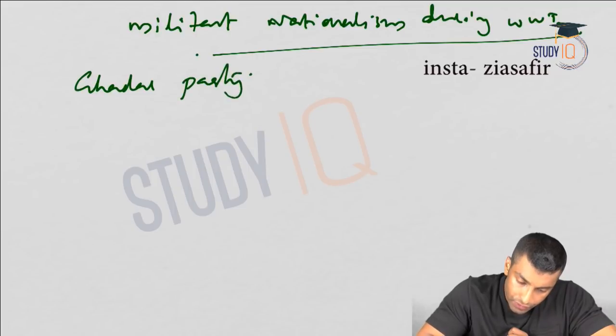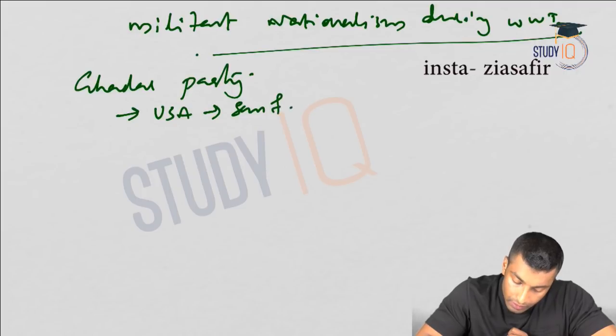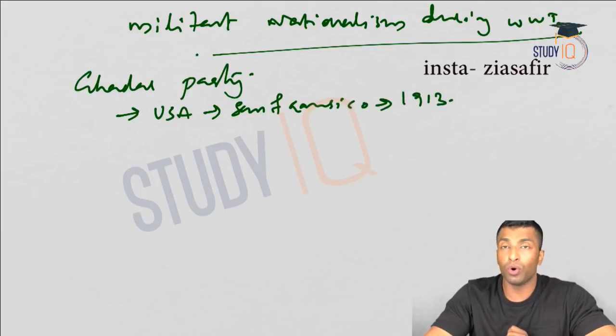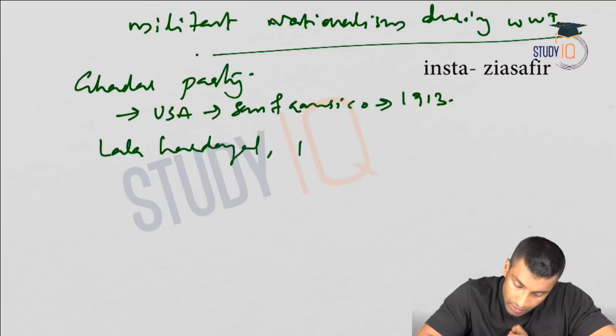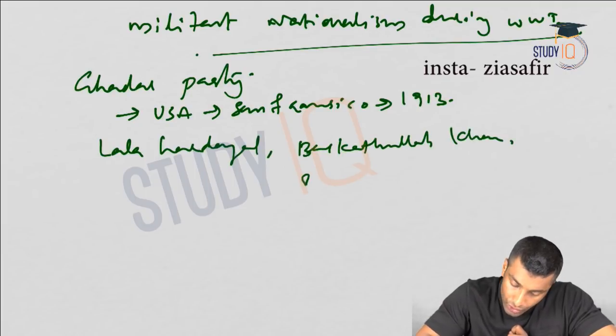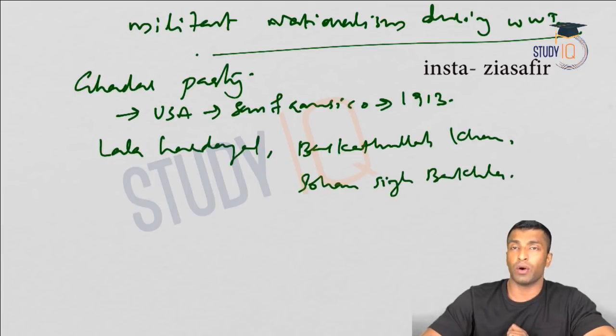The Ghadar party was formed in the USA, in San Francisco, in 1913. The prominent leaders were Lala Hardayal, Barkatullah Khan, Sohan Singh Bakla.